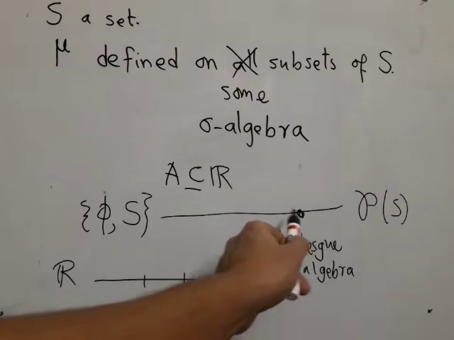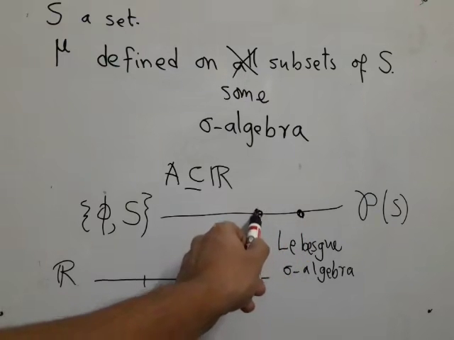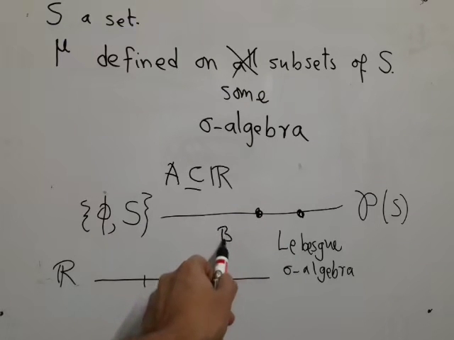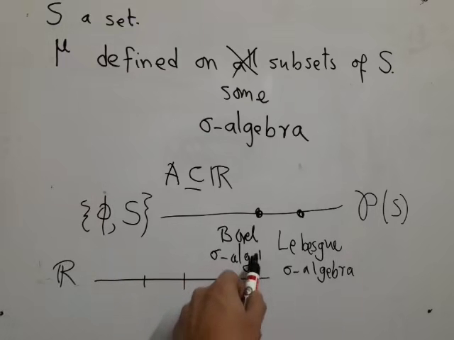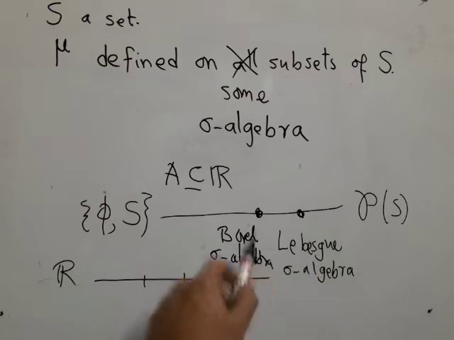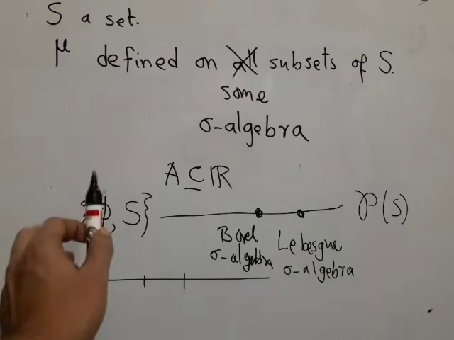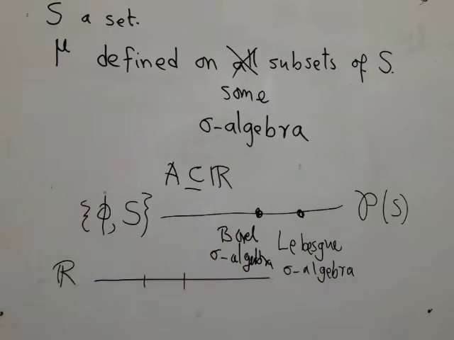Instead, we have relaxed it a little further. We come somewhere here. We use what is called a Borel sigma algebra, which is closer to the trivial thing. So it is even smaller, as a result easier to work with, but still rich enough so that you can pose all interesting mathematical questions in terms of Borel sigma algebra.